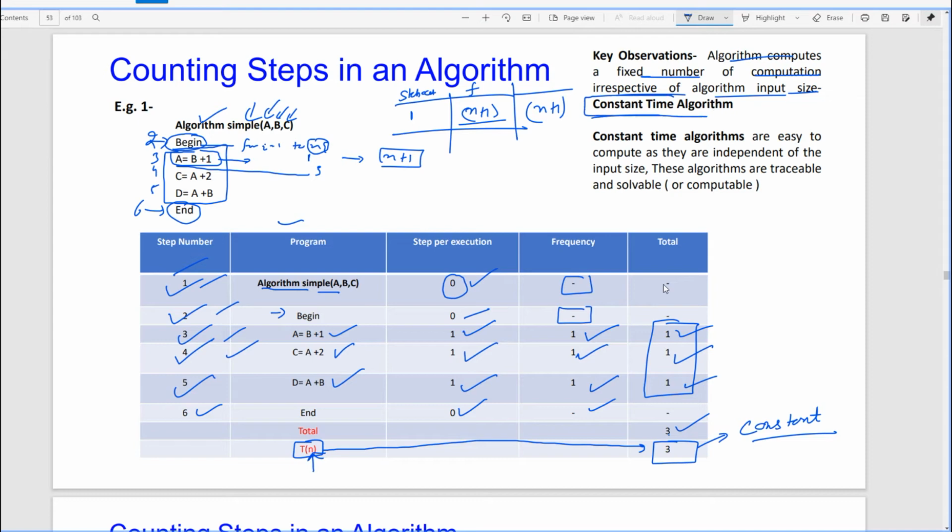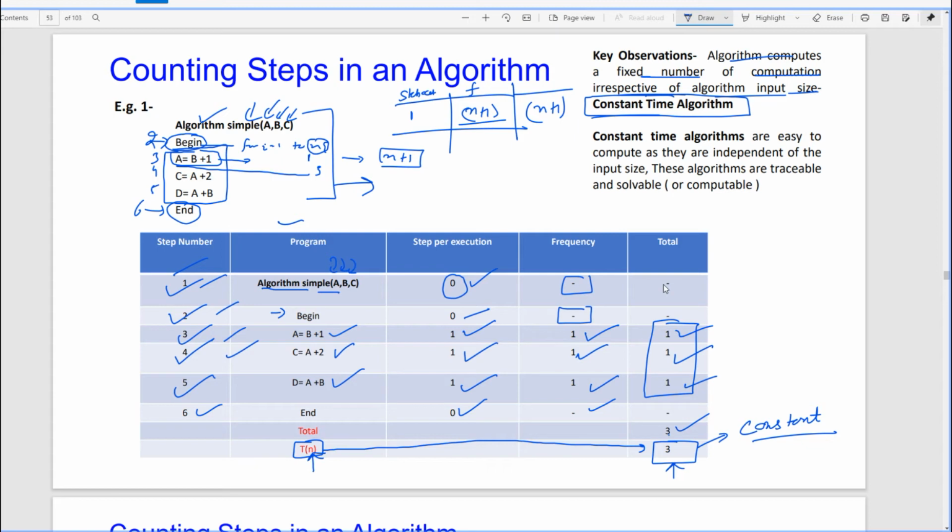Such kind of algorithm is what we call a constant time algorithm. So this is an example of constant time. Whatever the type of inputs you supply, it is not dependent on the size of the input, but it always produces a constant. It does not depend on the input. Whatever input you supply, the steps inside my algorithm are such that it always produces the result in some constant amount of time.